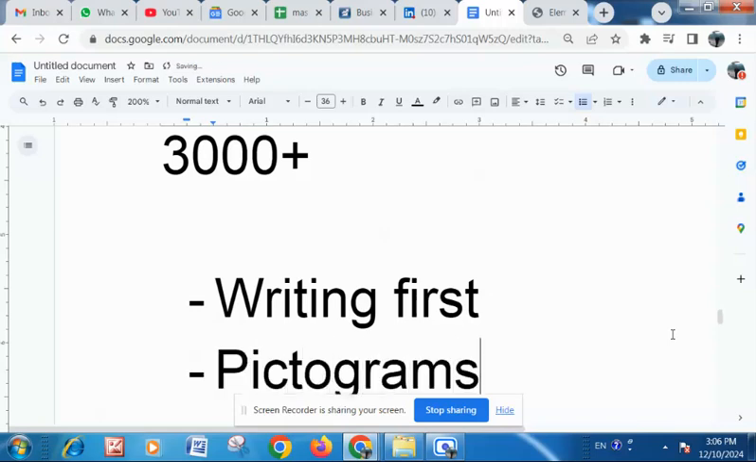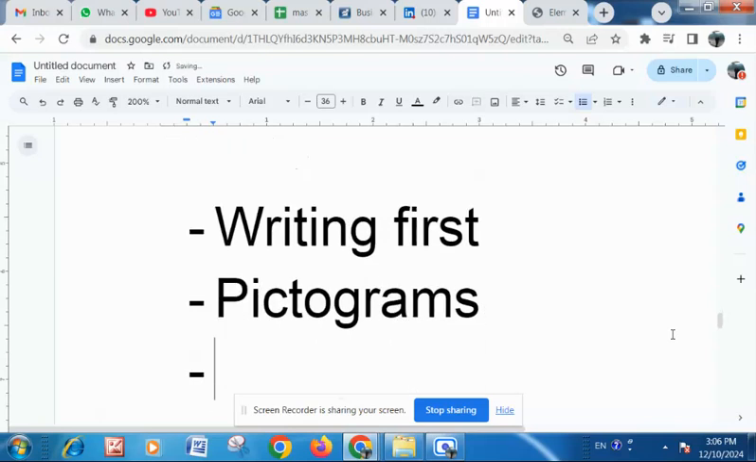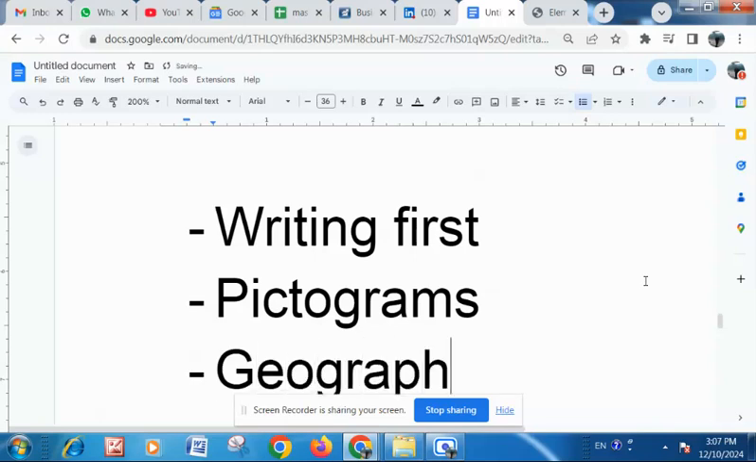Whatever they saw, they drew it, and their characters originated. Whatever they saw, they gave it a picture and they were able to communicate. The first things that they would communicate are the things that would help them in survival, most of the geographical things.